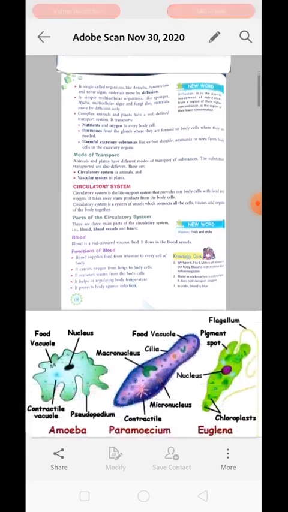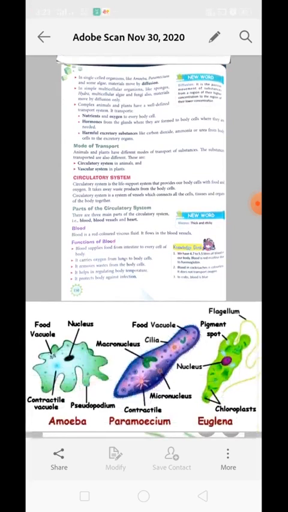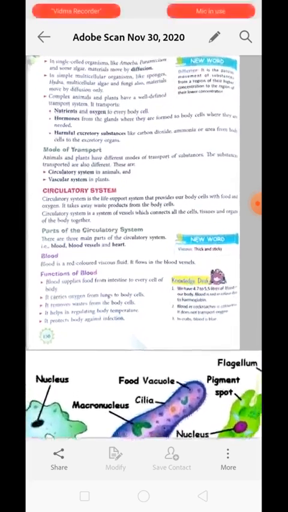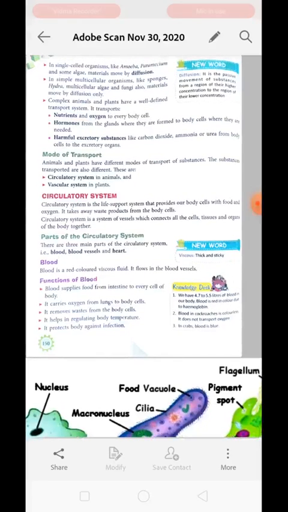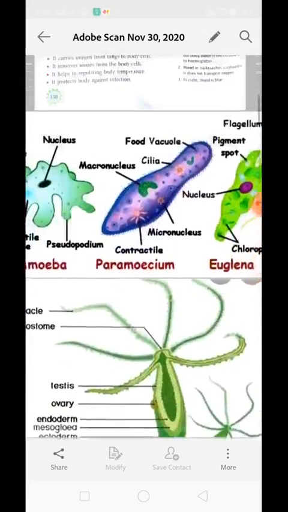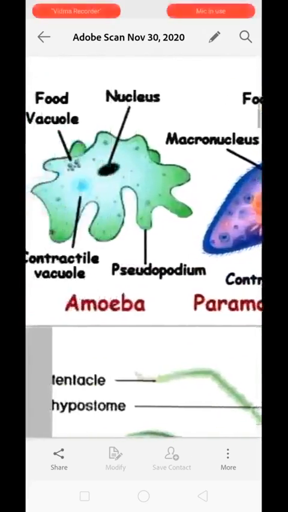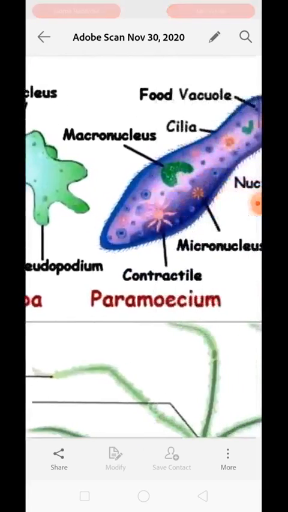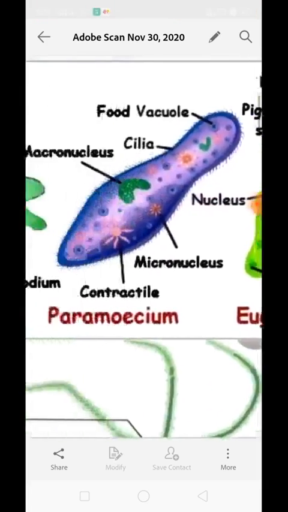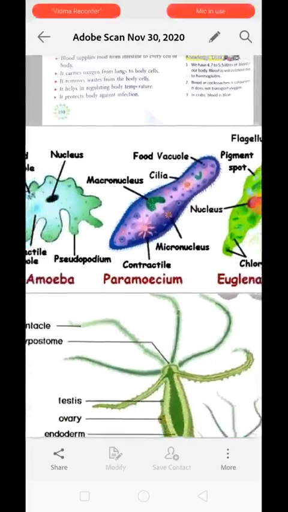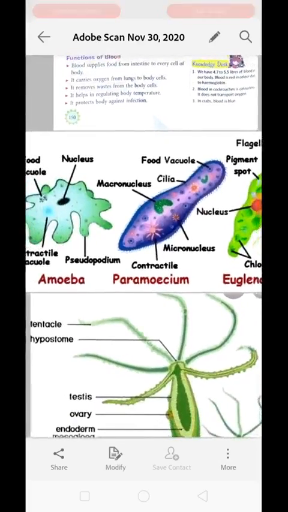Okay, there are some example of animal in which we are going to study transportation. In single cell organism like amoeba, paramecium and some algae, material moved by diffusion. Just see the picture over here. These are the picture of single cellular organism like amoeba, like paramecium, euglena. They all live in water. Their general body surface is in contact with water which is having oxygen dissolved in it.